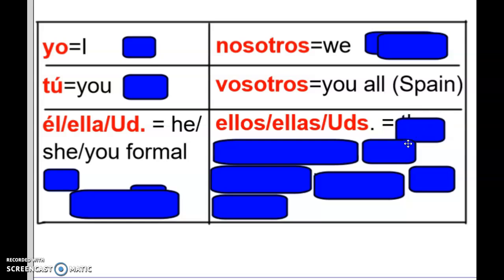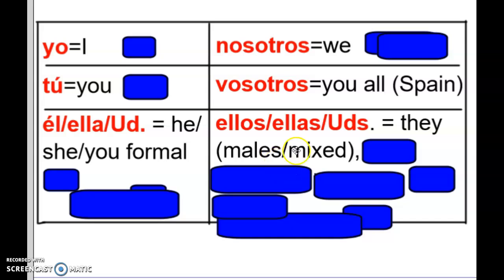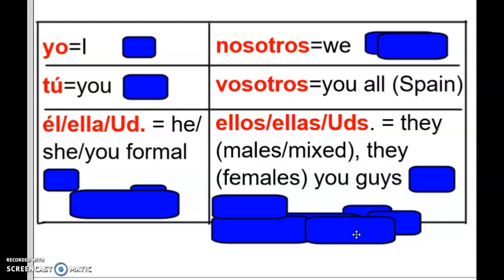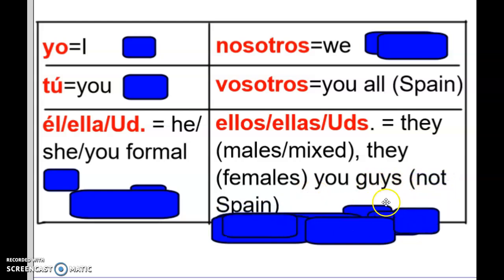Ellos means they, and it's either a mixed group or a group of males. Ellas means they also, but this time it is a group of females. They are pretty, those girls, it's females. Ellas. And then ustedes means you guys or y'all or however you want to say you plural. And again, that's not in Spain, that's everywhere else. Those are your subject pronouns, all right?